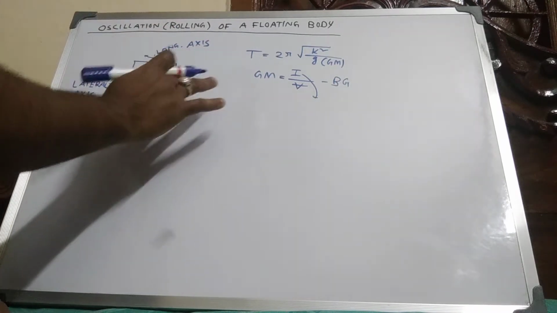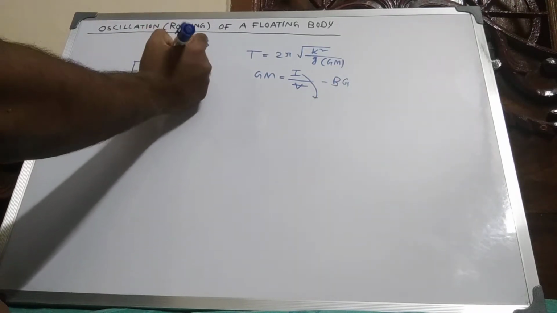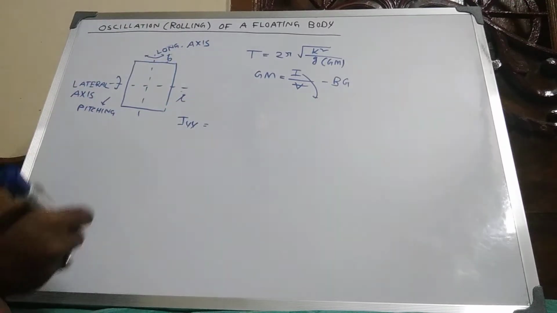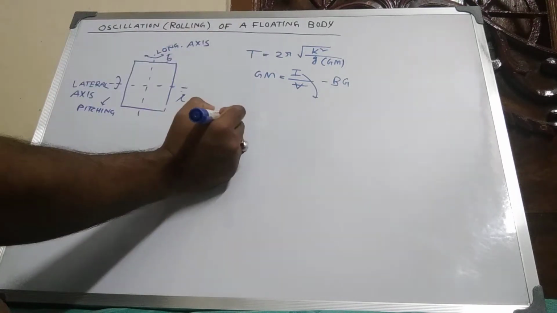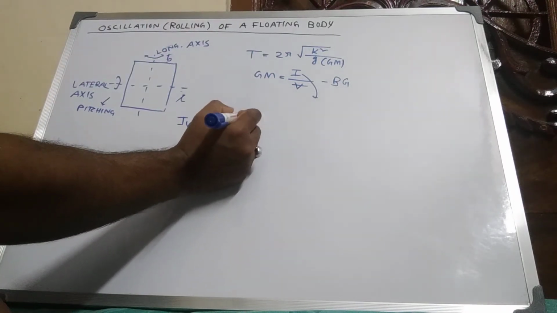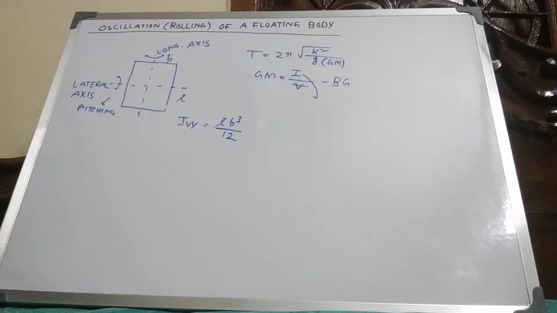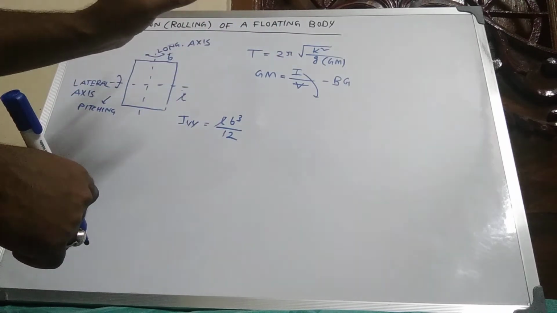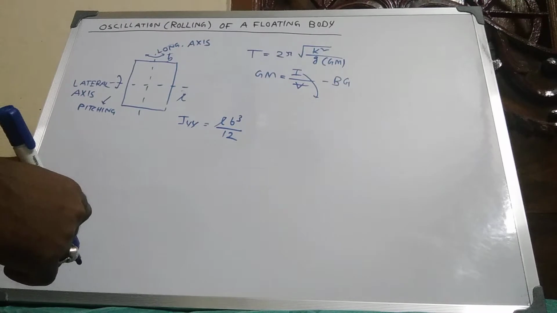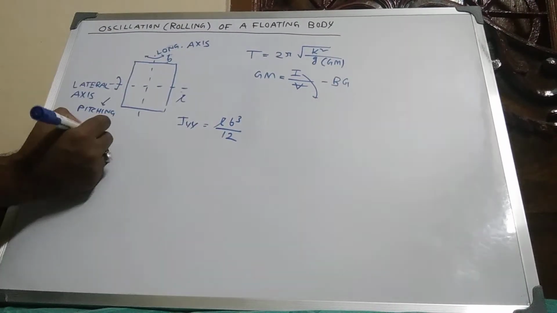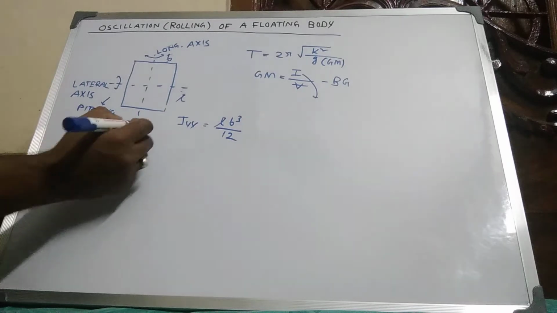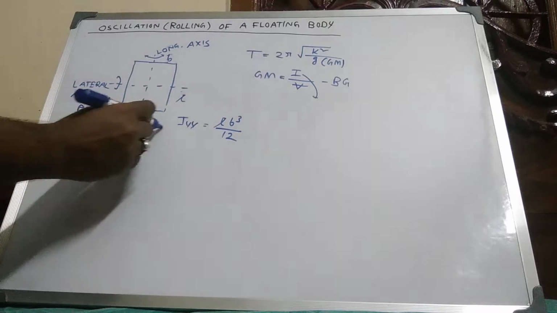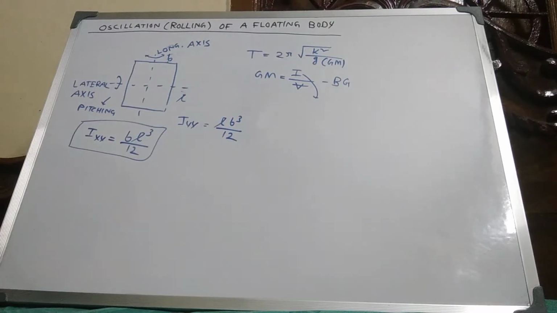Suppose this is length L and this is breadth B. So Iyy for a rectangular body about the y axis is L B cubed by 12. And Ixx is B L cubed by 12. Understand?